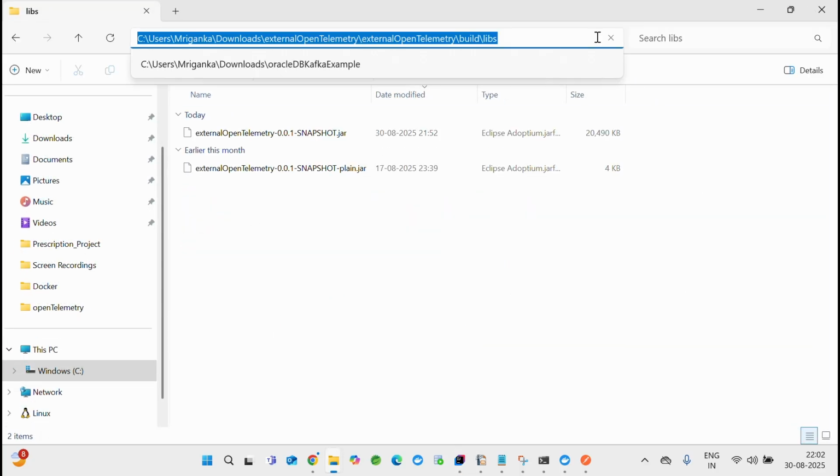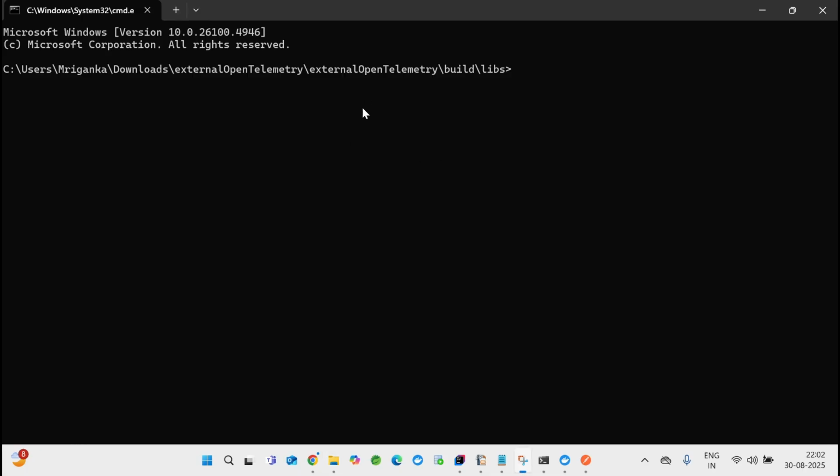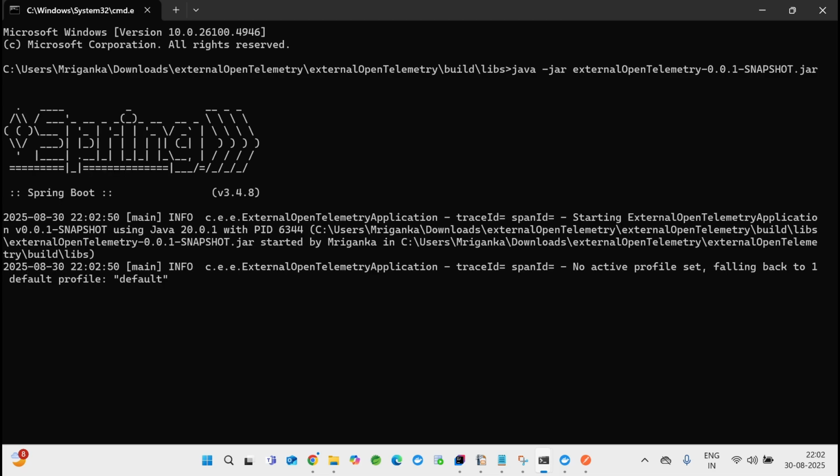Yep, it opened. Now we have to run this. Do a cmd, and then let's do java -jar and that jar file name. Now let this run.